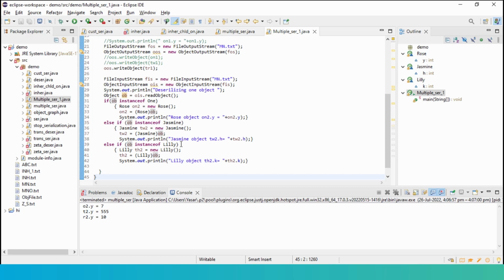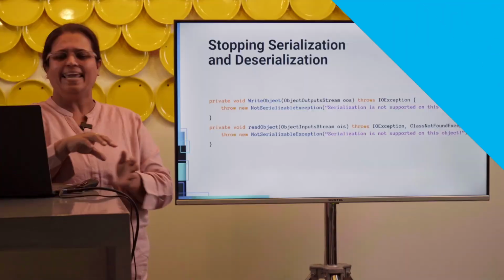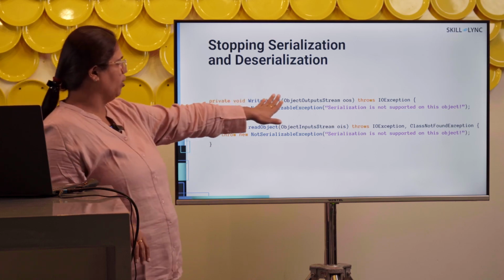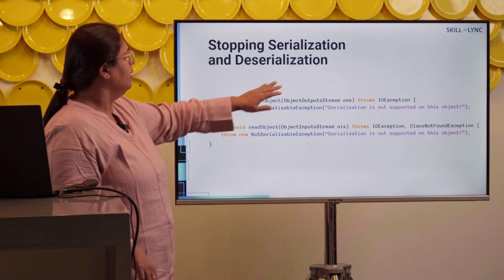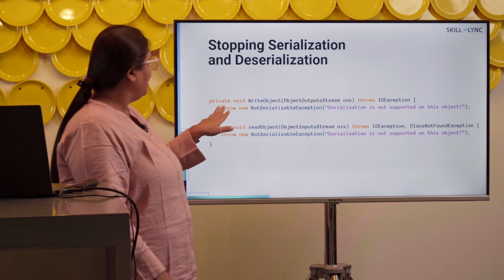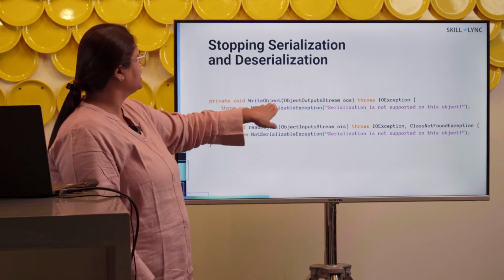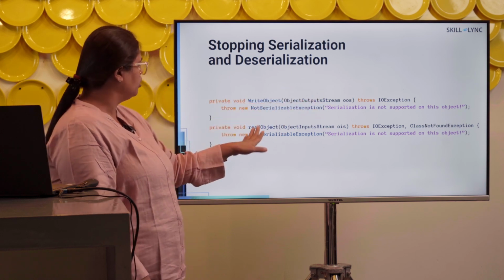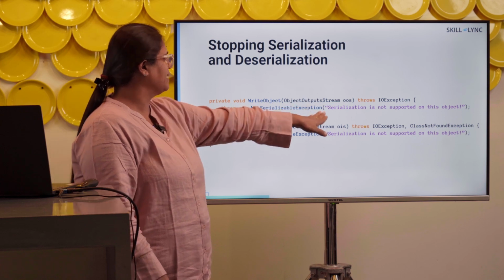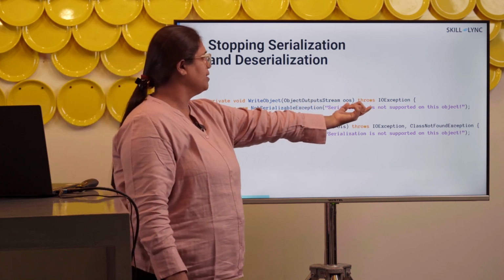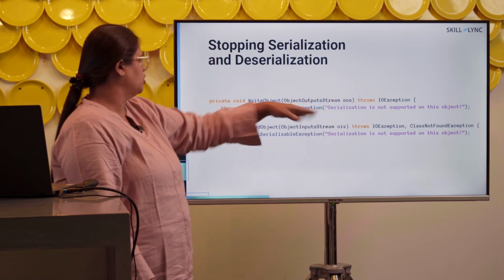Going ahead with the next slide. Here we are already aware of these two methods, writeObject and readObject. We can make these two methods throw an IO exception and throw this exception, NotSerializableException, in both the places. Okay, while writing and reading, it says NotSerializableException and a message you can put, serialization not supported on this object.